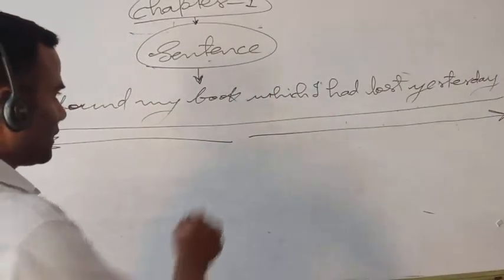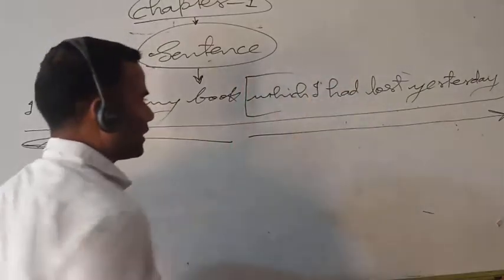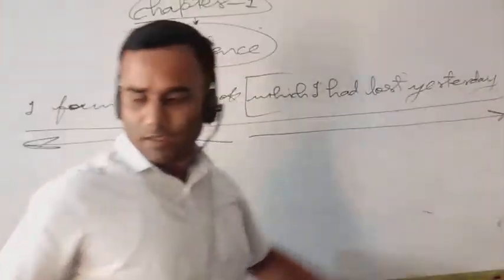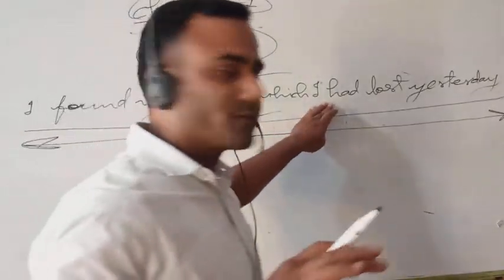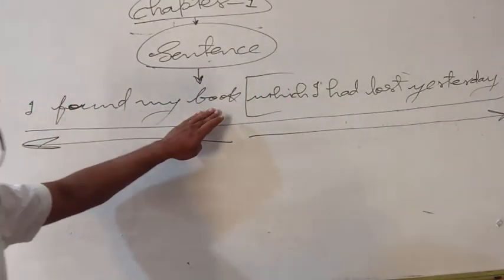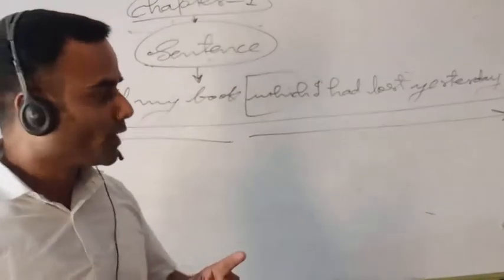This part on the right side, "which I had lost yesterday", is a part of the sentence, and "I found my book" is also a part of the sentence. Overall, they make up one sentence.